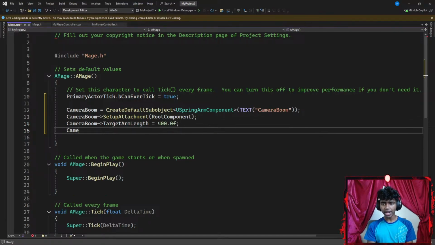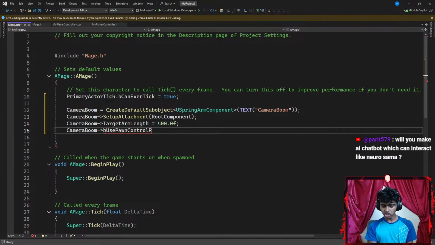Now, once I'm done with that, I'm gonna go ahead and point my camera boom towards, let's say, something like bUsePawnControlRotation. Let's go with something like rotation, which is going to be set to something like true, ending with a semicolon.